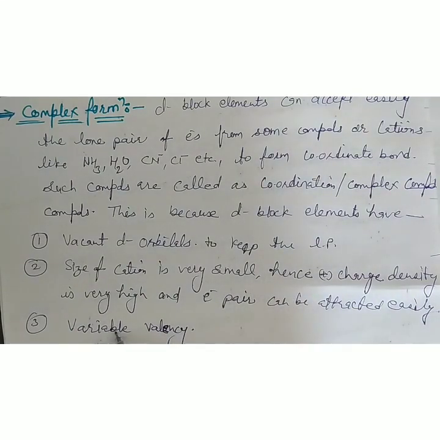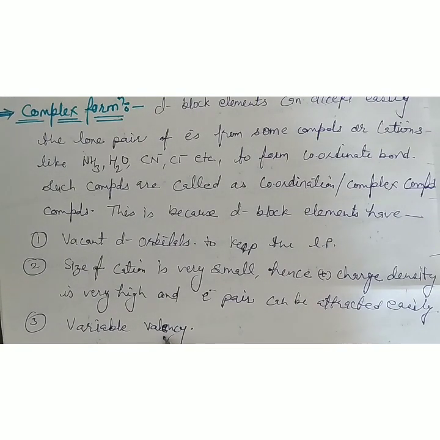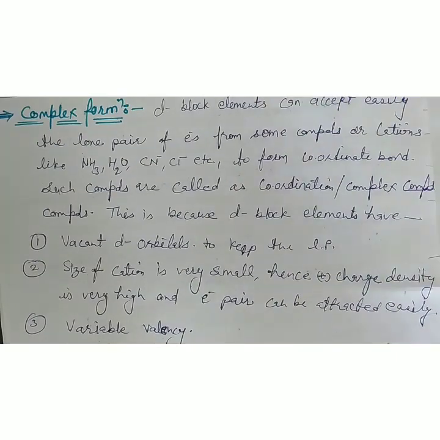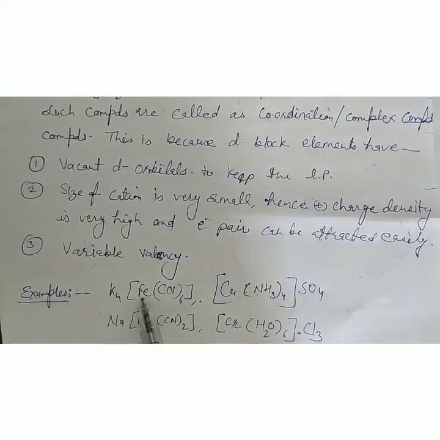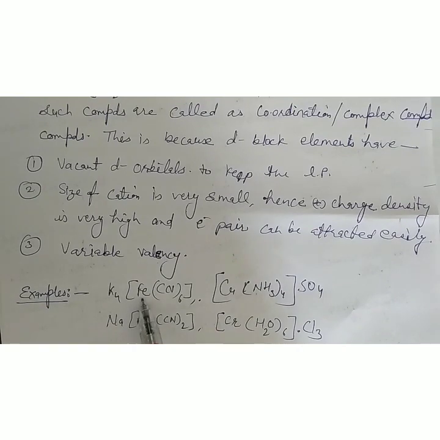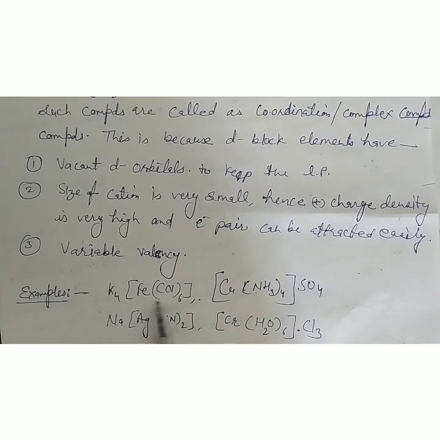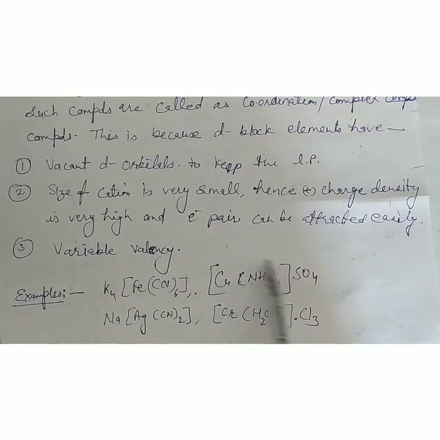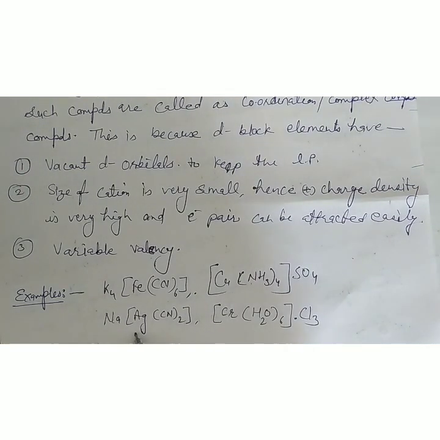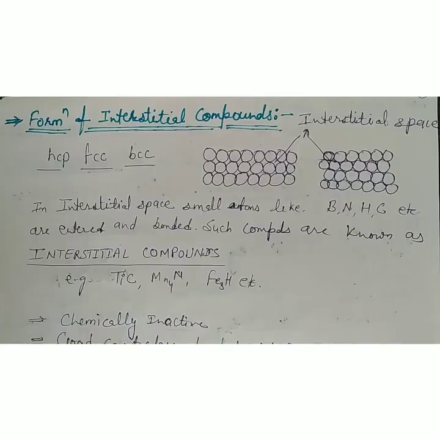And the third one is variable valency. According to conditions, the transition metals can change their oxidation states. Examples: K4[Fe(CN)6], where Fe is forming a complex compound with cyanide. Here Cu is forming a complex compound. Here Ag and Cr are making complex compounds.